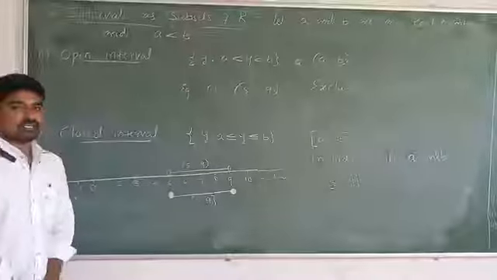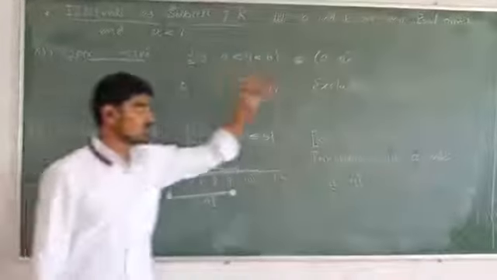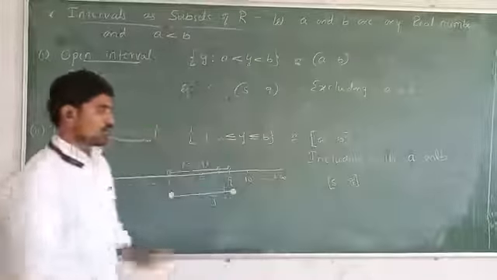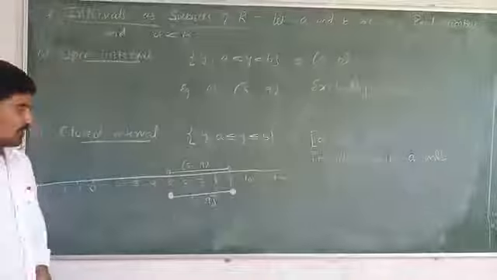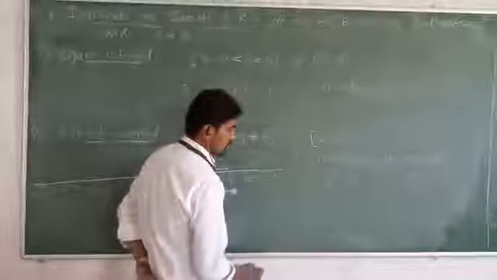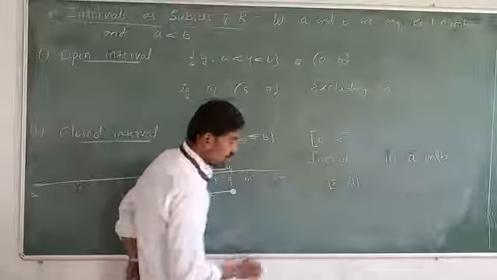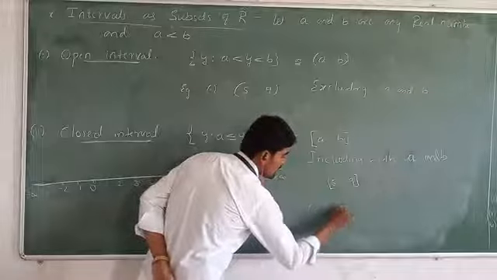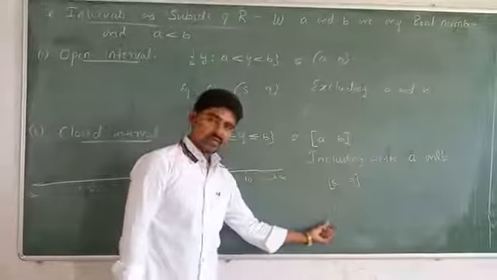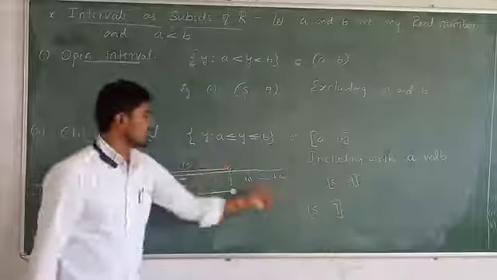I hope all of you understand the difference between open interval and closed interval. Open interval means excluding endpoints. Closed interval means including endpoints. Or suppose you want to represent open with 5, closed with 9 on the number line. Open with 5, closed with 9. How do you represent this in set builder form?